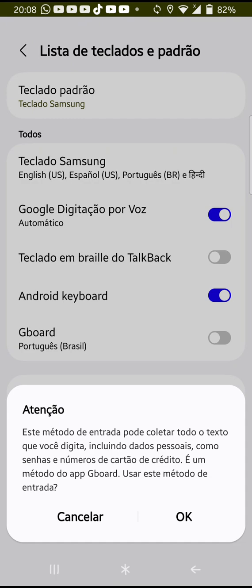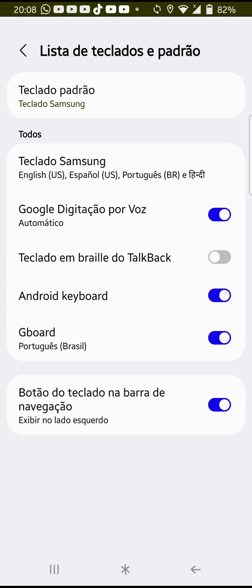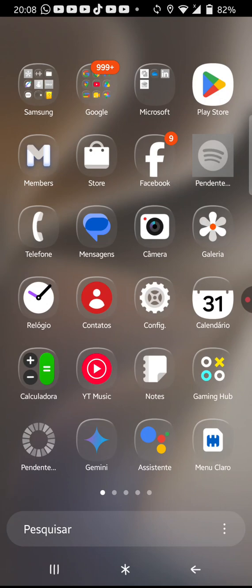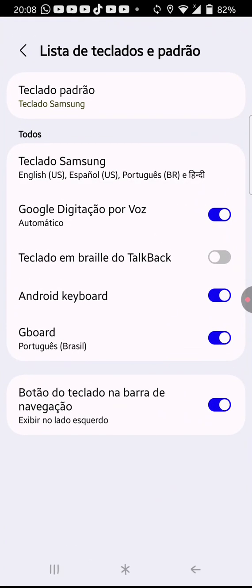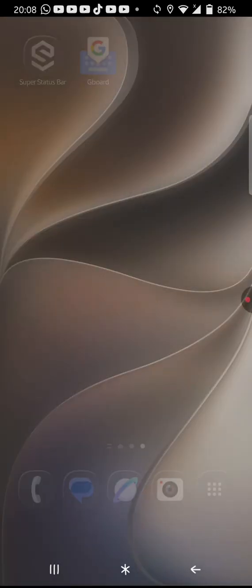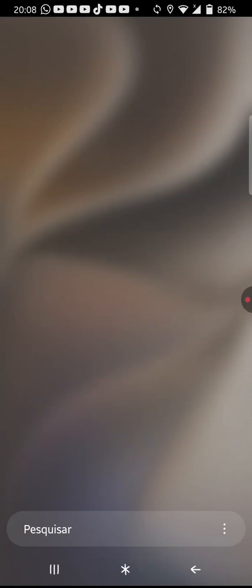Then it will show you this message. Then tap OK. Tap on OK. And then it will be enabled. And then tap on default keyboard. Then change the keyboard to Gboard, and then you'll see it.